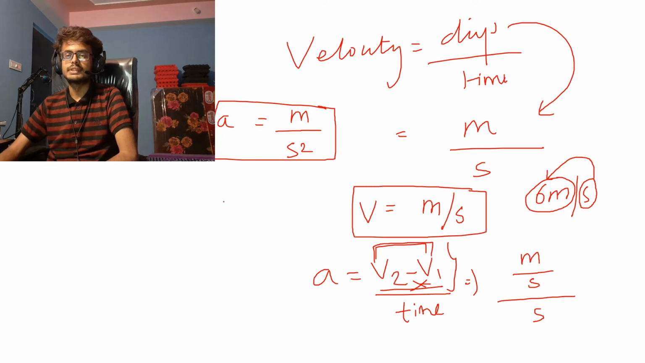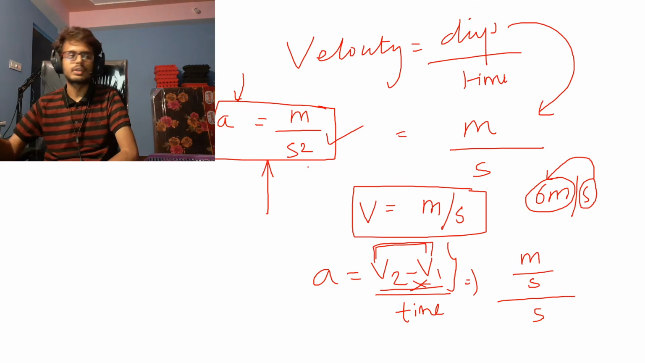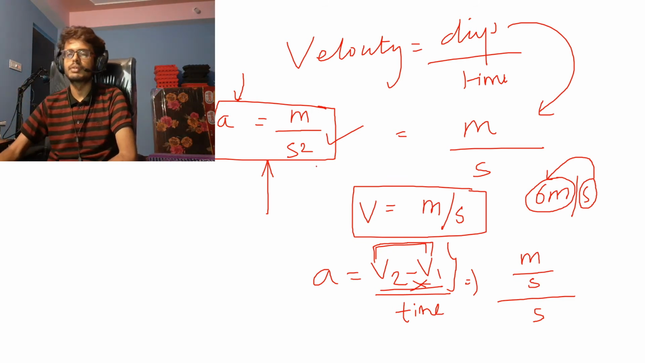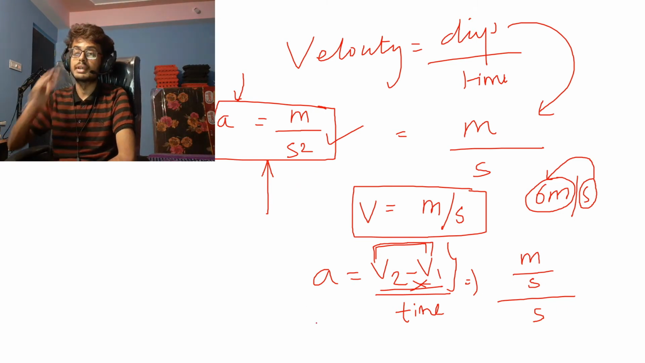This is very important. If you have your notebook open, just note it down. Very important: the unit of acceleration is meter per second square. This is the SI unit. You can have this unit in any form, but the most commonly used form in your books and reference materials is meter per second square, meter per second to the power 2.